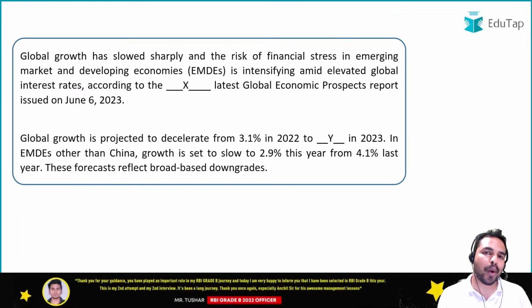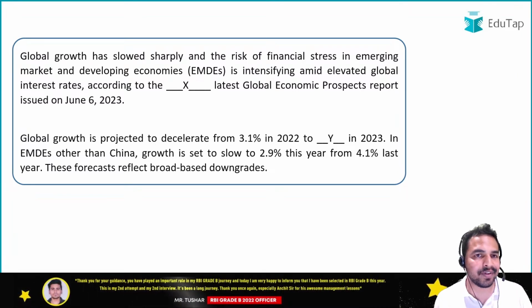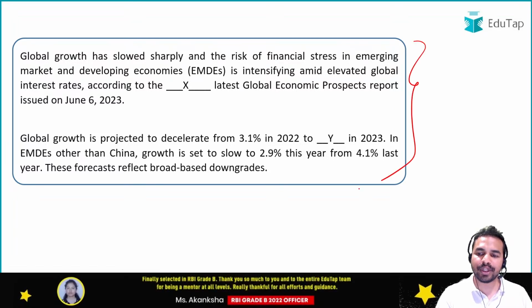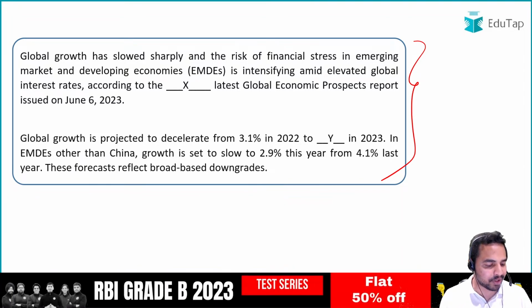So guys, now let's move on to the question and see what exactly we have for all of you in the question. Please quickly tell me the right answers in the chat box. First of all, go through these 2 paragraphs quickly and tell me the right answer.